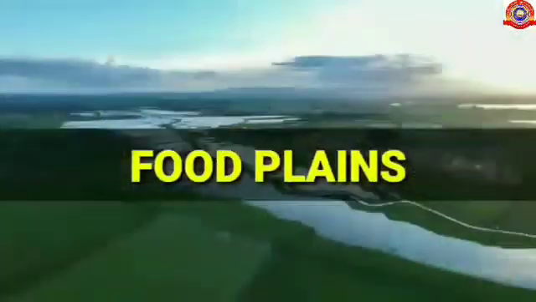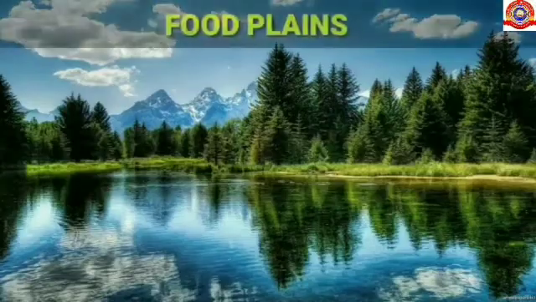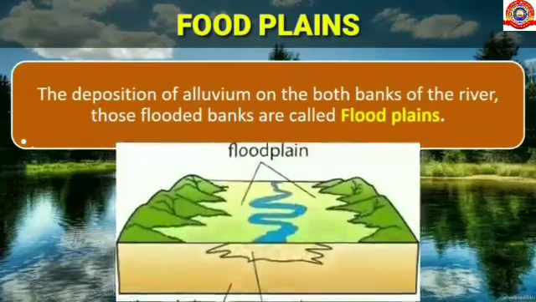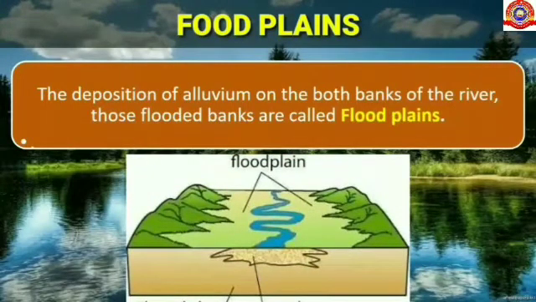Okay, first let's see about floodplains. The deposition of alluvium on both banks of the river. Those flooded banks are called floodplains. Many of the famous civilizations have taken birth along the floodplains. For example, Indus Valley Civilization. Floodplains are suitable for agriculture because sediments carried by the river contain high varieties of minerals, which is very good